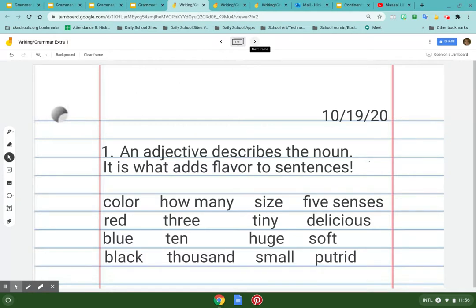There are adjectives that go before nouns that make no sense. So color words are like red, blue, and black. How many is 3, 10, 1,000. Size is tiny, huge, small. And the 5 senses has to do with like delicious, soft, putrid. Putrid is disgusting. All right.